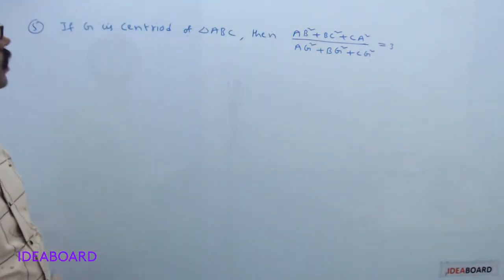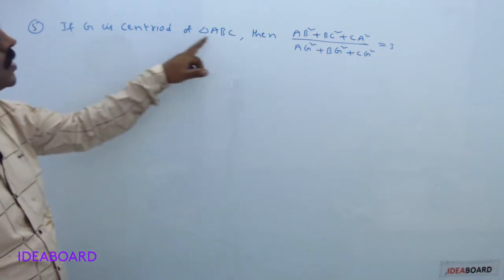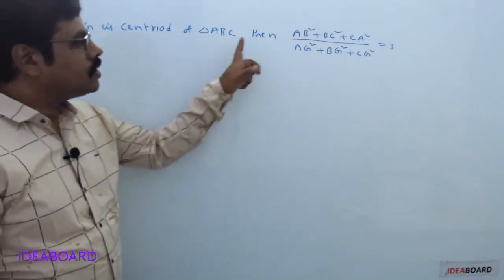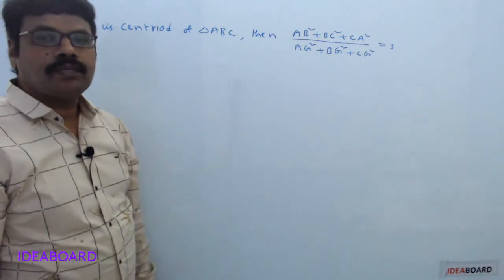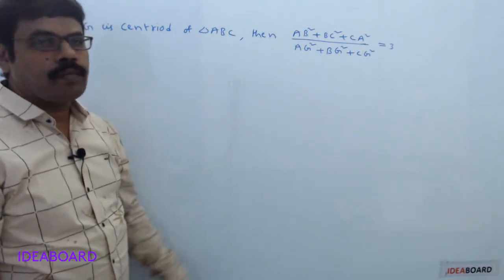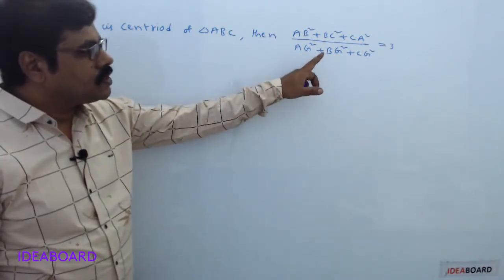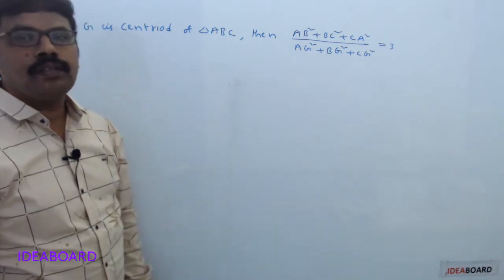What is the statement? If G is the centroid of triangle ABC, then (AB square plus BC square plus CA square) divided by (AG square plus BG square plus CG square) equals 3.